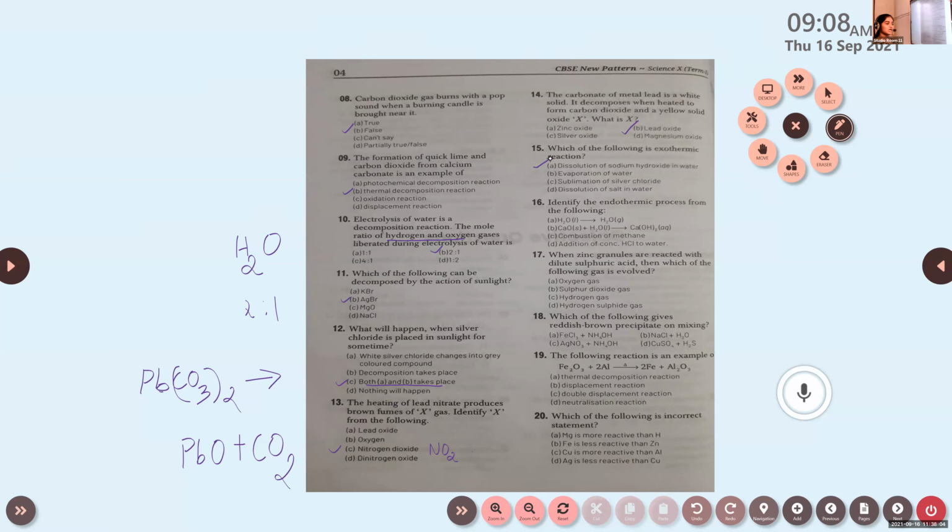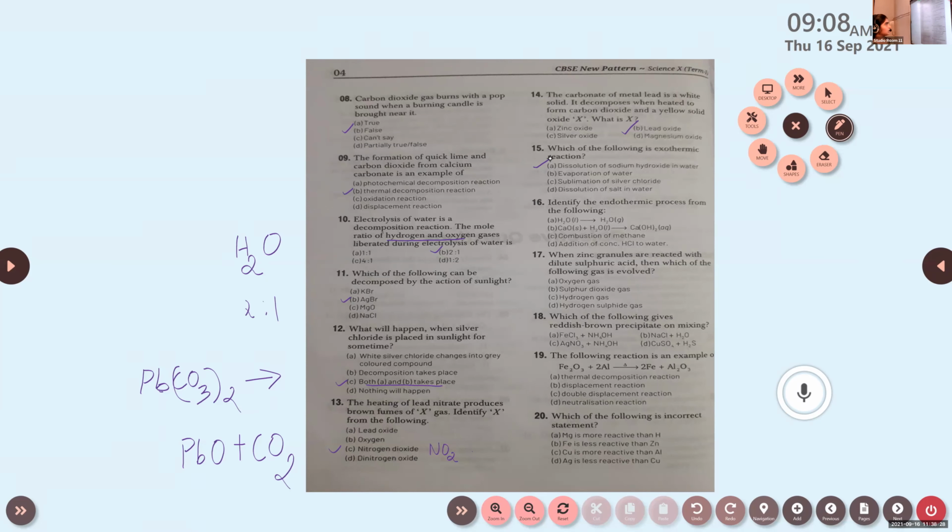That means heat energy is absorbed. Then option C, sublimation also, heat energy is absorbed and solid is converted to vapor state. Then dissolution of salt in water, no heat change occurs. No heat is absorbed or released. So the correct option is option A, dissolution of sodium hydroxide in water. Okay.